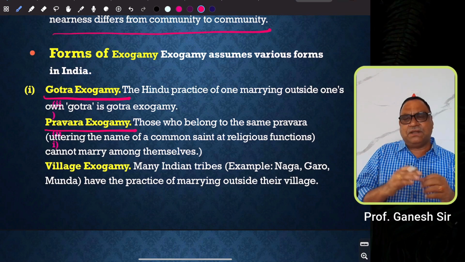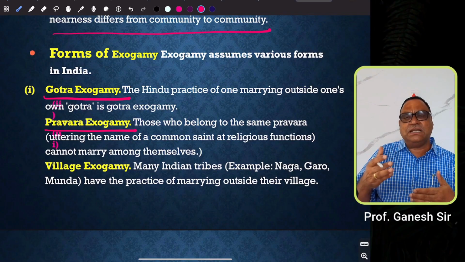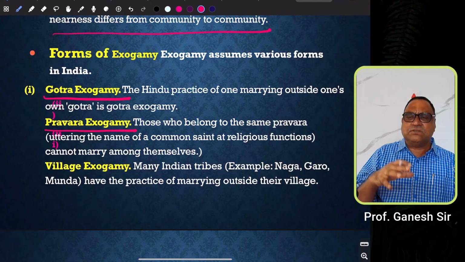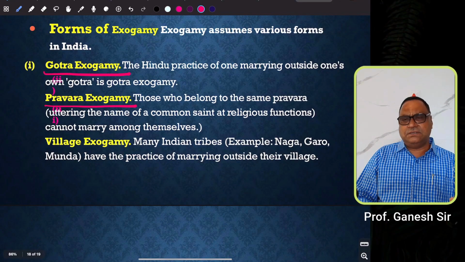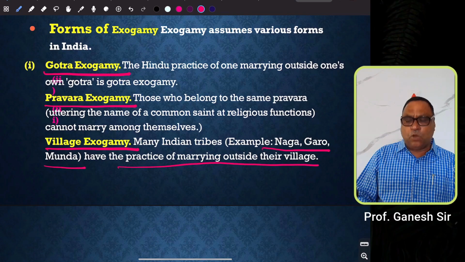That means for every gotra, they have a particular ancestor. Generally, on certain religious occasions, the rituals are performed in the name of the gotra. So, they take the name of the ancestor from whom the members of that gotra have emerged or originated. And in some regions, they also practice village exogamy. That means many Indian tribes like Naga, Garo, and Munda have the practice of marrying outside their village.